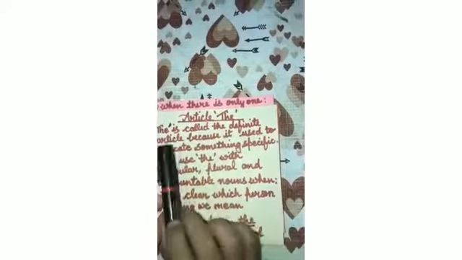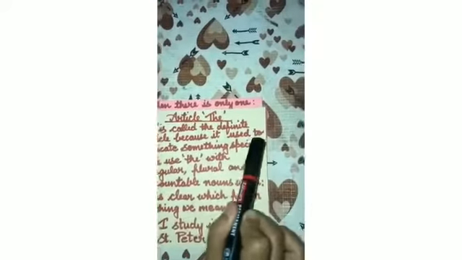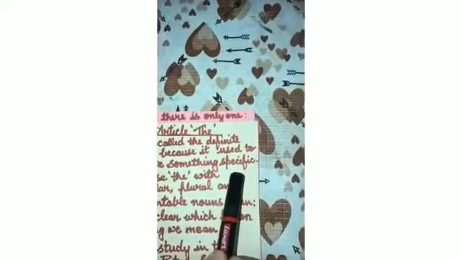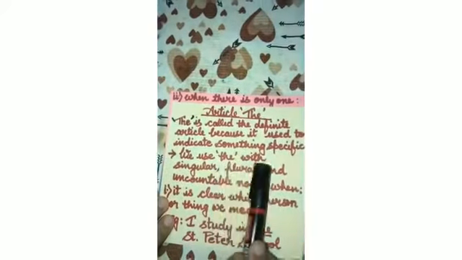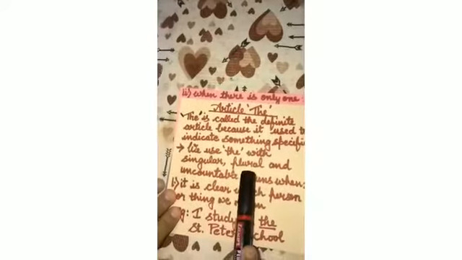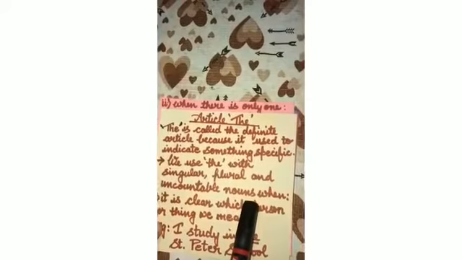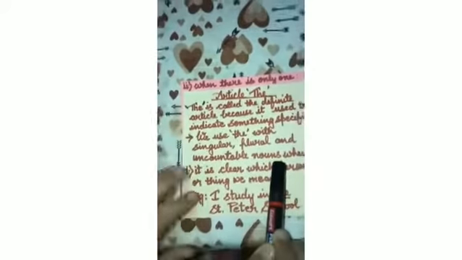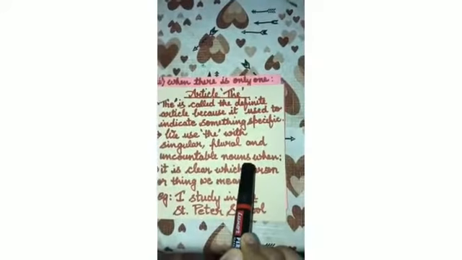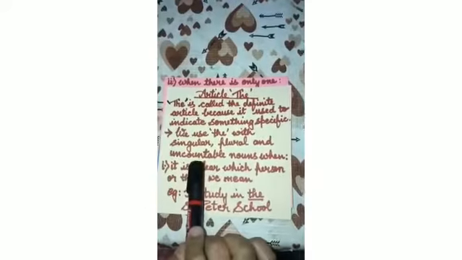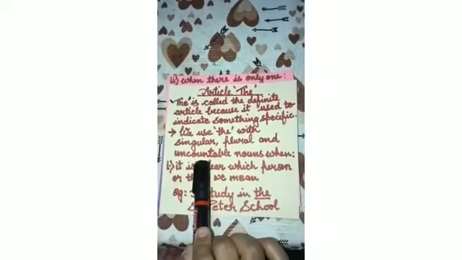The is called the definite article because it is used to indicate something specific. We use the with singular, plural and uncountable nouns.